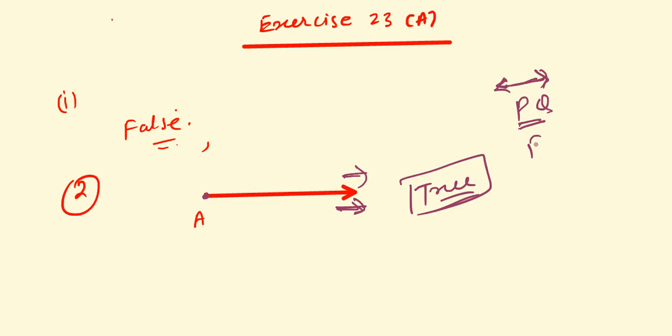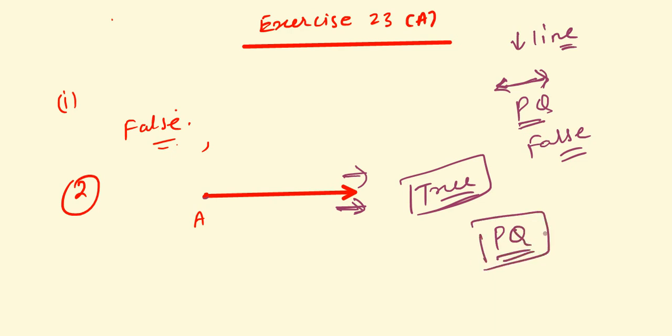So this is a false statement because this is only for a line, not for a line segment, because a line segment is having fixed length. So a line segment is written the same as what is given. So you have to write that a line segment PQ is written as PQ.